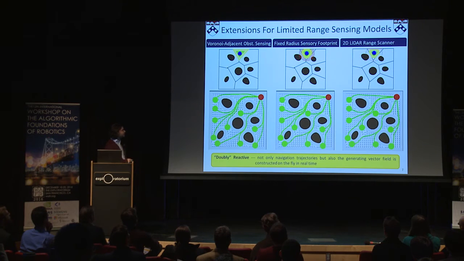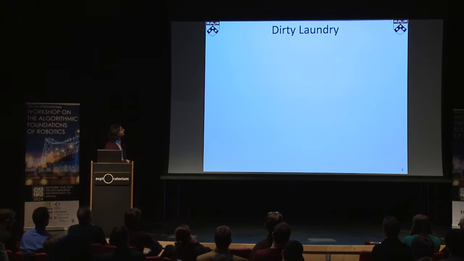And in summary, I believe that I need to emphasize that this construction is doubly reactive in the sense that we don't know the navigation path until reaching the destination. Also, the generating vector field is constructed on the fly very fast. And I want to continue with the dirty laundry.